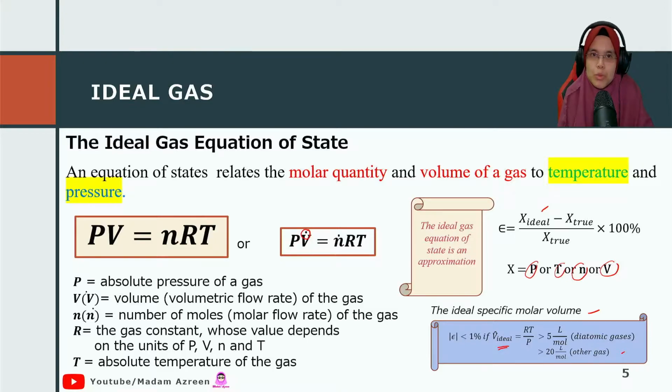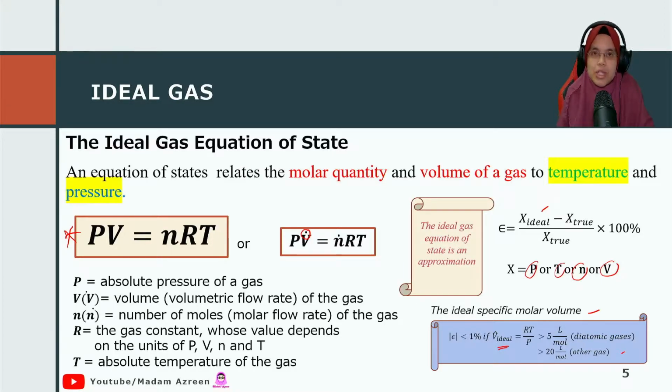Okay, don't worry so much. I won't give you a long and lengthy explanation, because in this topic I would like to simplify for you that there is an equation that relates pressure, volume and temperature, which is called the ideal gas equation of state. And the equation is this one, PV equal to nRT.